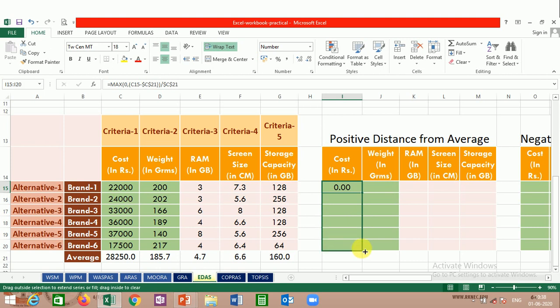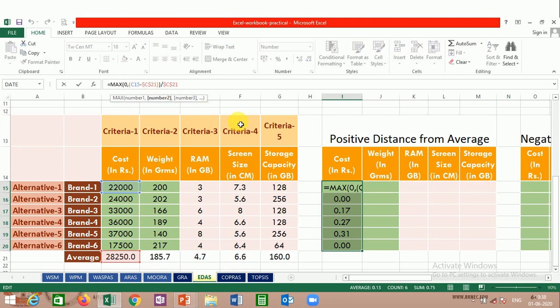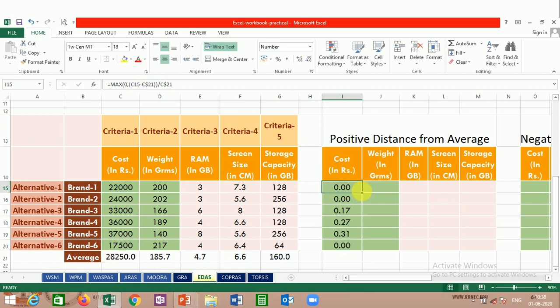Drag it further. If you want to drag it horizontally, you need to remove the $ sign from the row. So remove the $ sign from C and then drag it horizontally. You will have the positive difference values.